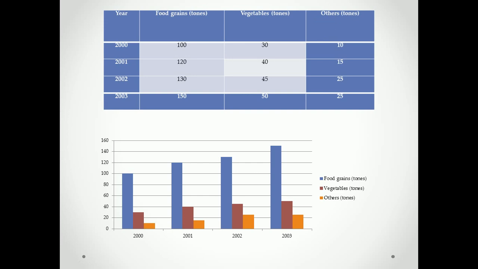Okay, understood the difference between simple bar diagram and multiple bar diagram. It compares these three values or these three groups. Also it compares the years, 2000, 2001, 2002 and 2003. Understood? This is a multiple bar diagram. Okay, next.